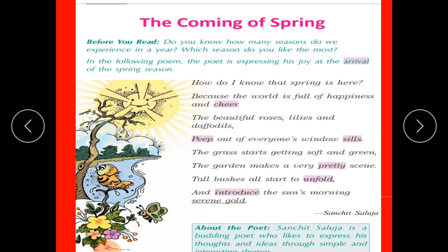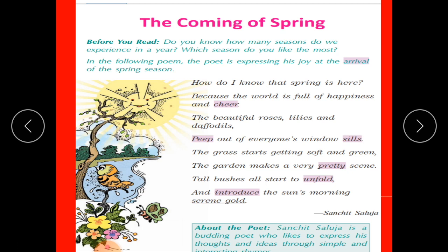Some of you may like summer or winter or autumn, and some of you may like spring, just like the poet Sanchit Saluja. So, children, in the following poem, we will read about the season spring and the joy that comes along with it. So, children, please read and recite this poem with me.